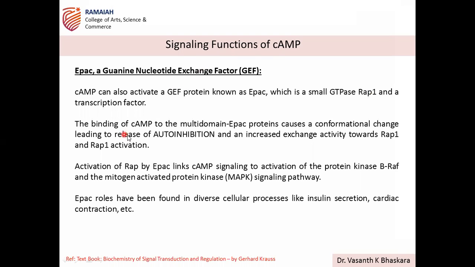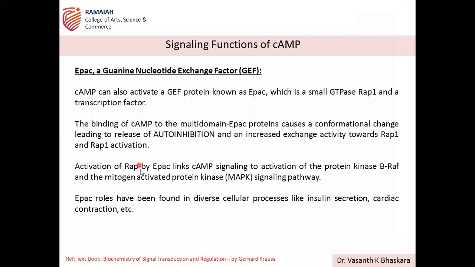Okay. So the binding of cAMP to the multi-domain EPAC protein causes a conformational change, releasing autoinhibition, same as in protein kinase A. Once cAMP binds, it releases autoinhibition so that it becomes activated, and this leads to increased exchange activity towards RAP1 and RAP1 activation. So that way, RAP activation is taking place.